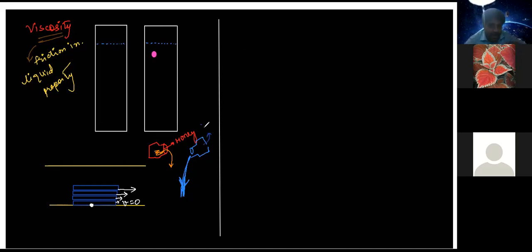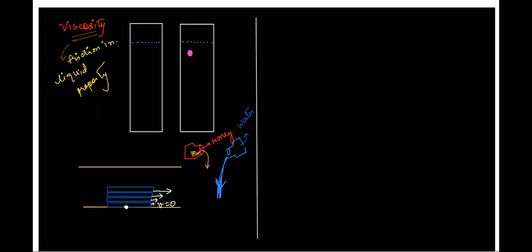Why should this be happening? Can you guess? Because honey is more viscous than water. Right? Yes, sir. Are you understanding what viscosity means now in terms of liquid? When one layer of the liquid prevents the other layer from moving, then such a liquid might have more viscosity than the other liquid.